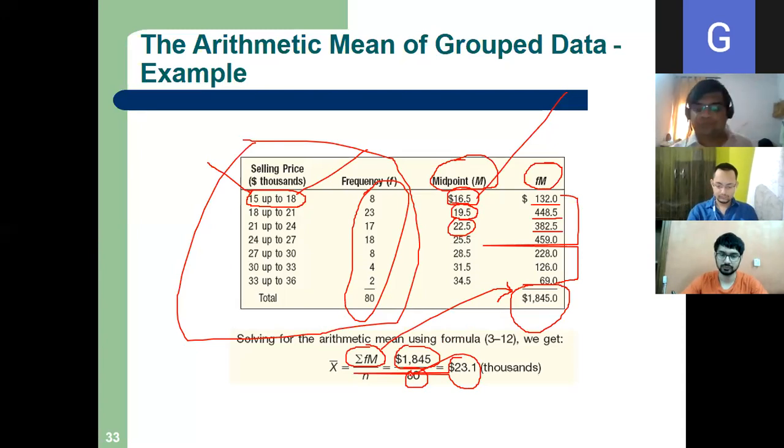Clear? So that is our mean for grouped data. Okay, that is our mean for grouped data. So let us go for the median of grouped data.